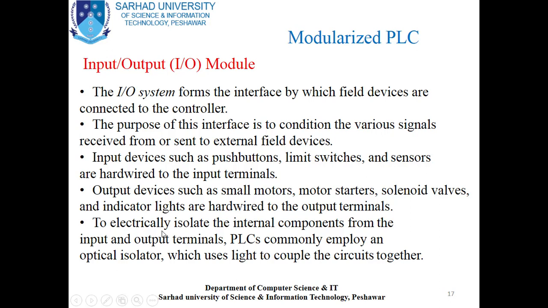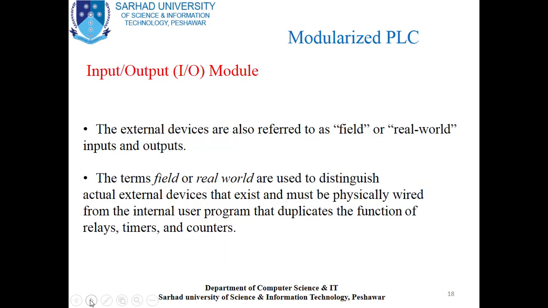To electrically isolate the internal components from the input and output terminals, PLCs commonly employ an optical isolator which uses light to couple the circuits together. Switching to the next slide. The external devices are also referred to as field or real-world inputs and outputs.